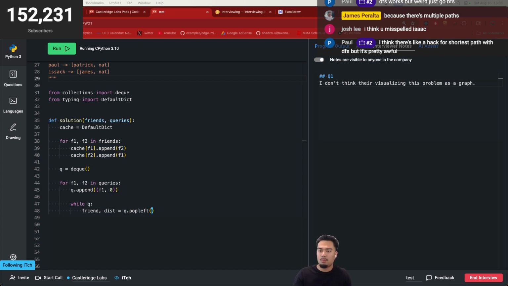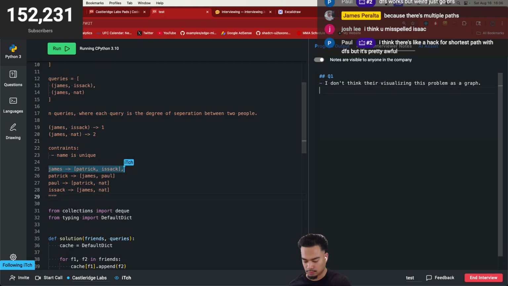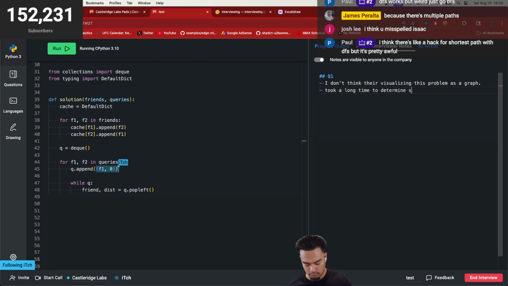Let me think about this properly first. We have set individuals, the friend and then F2. What do we want to do? We want to perform a BFS on these names. How do I do that? Instead of appending the name, I would have to append all his friends. So instead of doing this, it would have to be, say, cache dot f1.